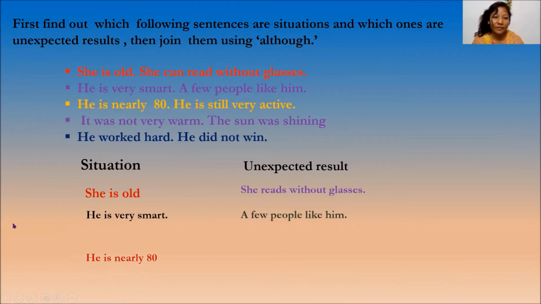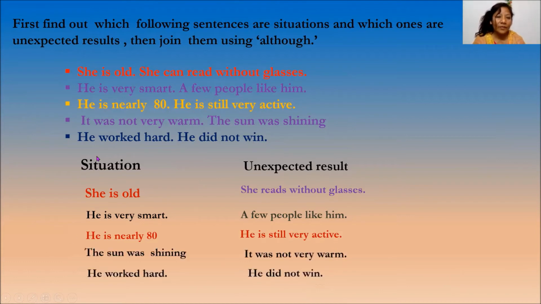Okay, let's see another sentence. He is nearly 80. He is still very active. In this sentence, which one is the situation and which one is the unexpected result? Yes, 'he is nearly 80' is the situation. When we find he is nearly 80, we think he is lazy and can't work like that. But what we find here is that he is still very active. He works. So this is the opposite of what we expect, right? Okay, another sentence: it was not very warm. The sun was shining.